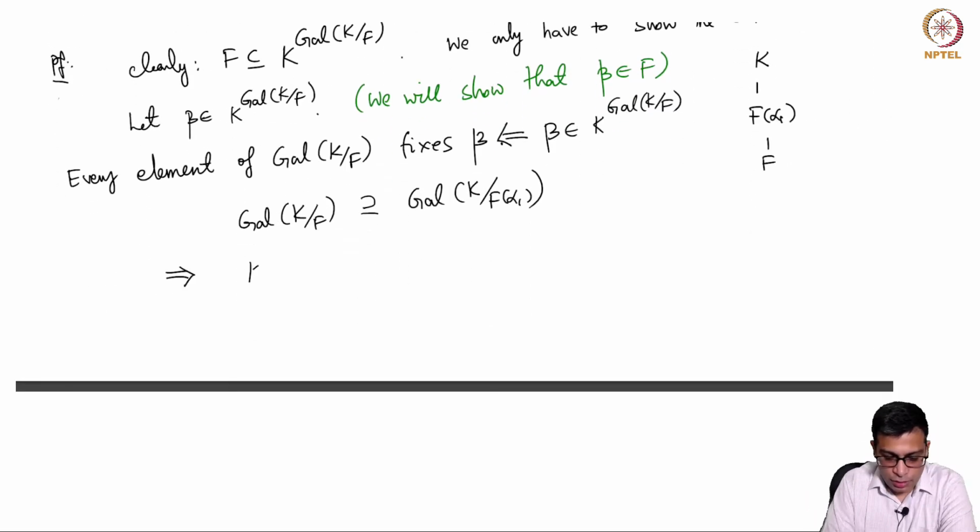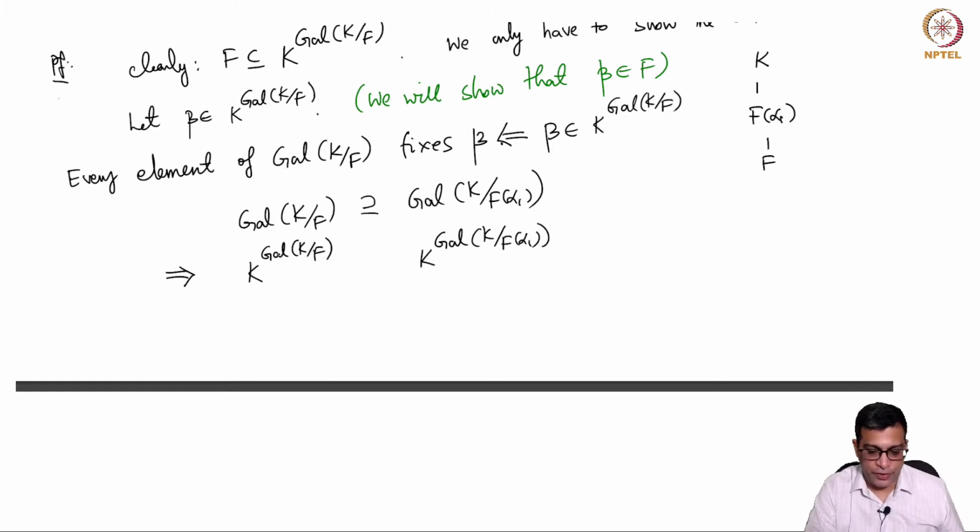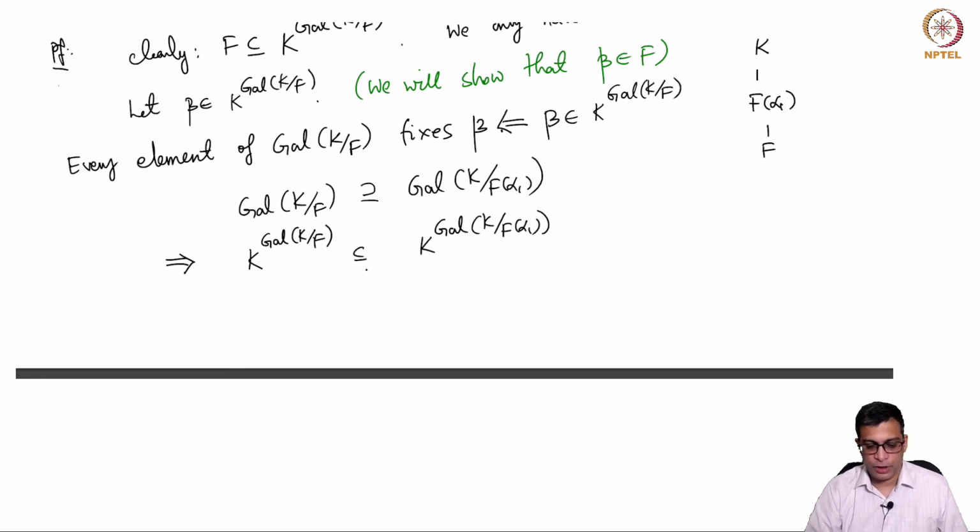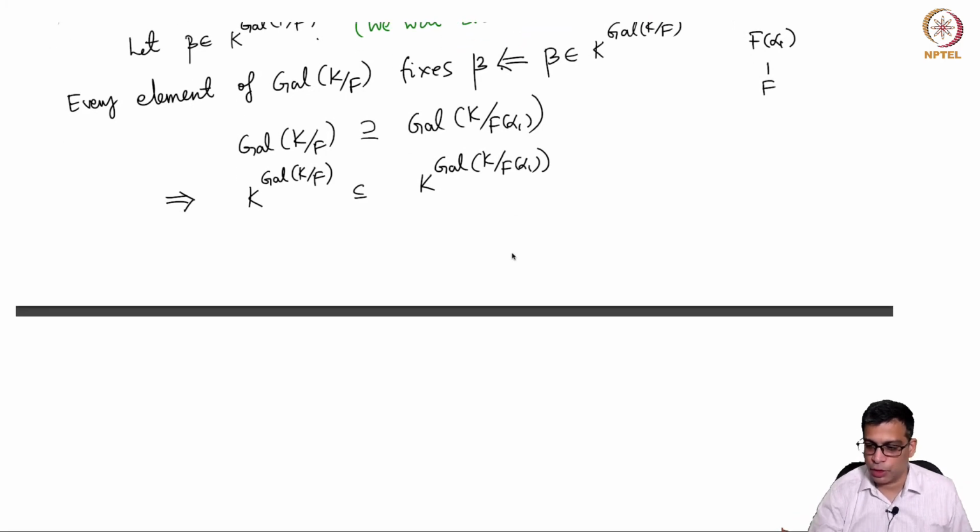Now I claim, let's look at the fixed field of these. So now these are things that are fixed by every automorphism of K. These are the things fixed in K by every F automorphism of K. These are things in K that are fixed by every F alpha 1 automorphism of K. So now because this is a smaller group, if every element in a bigger group fixes an element, it is automatically fixed by everything in a smaller group. Okay, so this is the exercise that I want to give. It's a triviality.